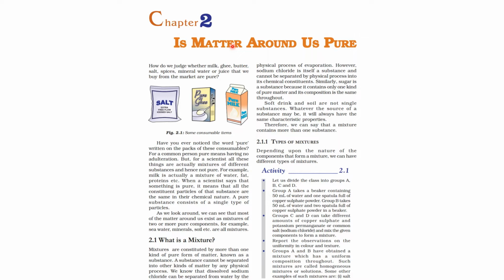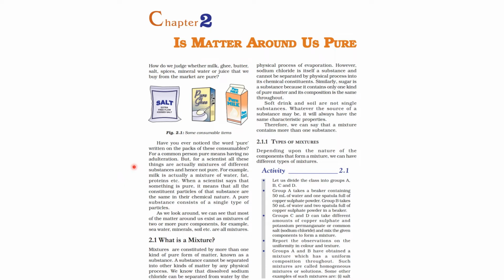So we can say that elements and compounds are pure substances, and if we mix them together we will get a mixture. So now, how do we judge whether milk, ghee, butter, salt, spices, mineral water or juice that we buy from the market are pure? Have you ever noticed the word pure written on the packs of these consumables? For a common person, pure means having no adulteration. But for a scientist, all these things are actually mixtures of different substances and hence not pure.